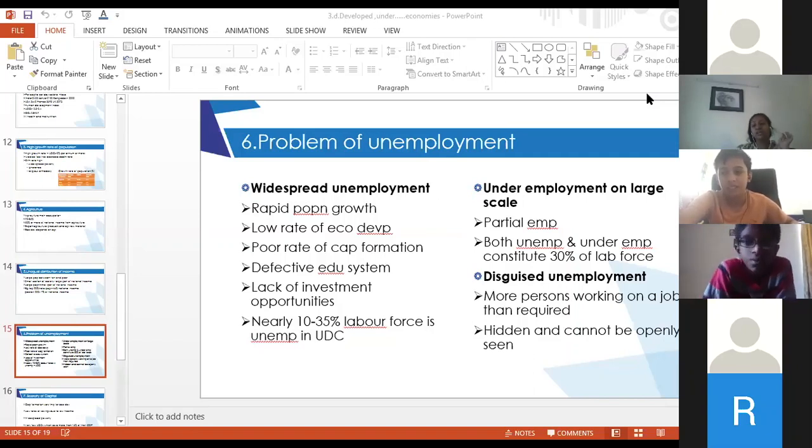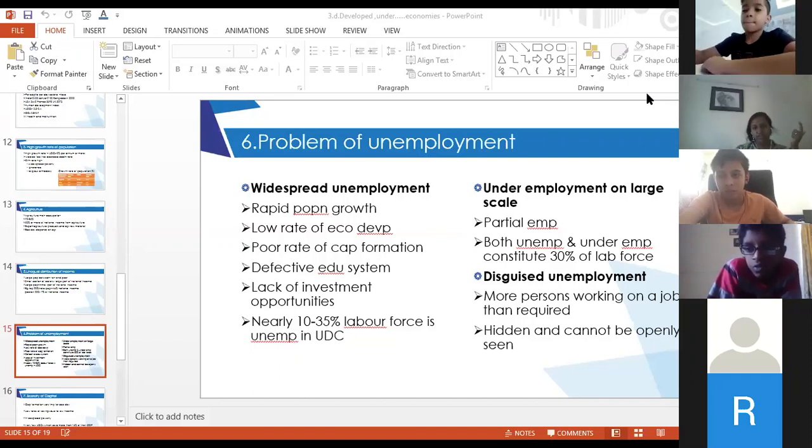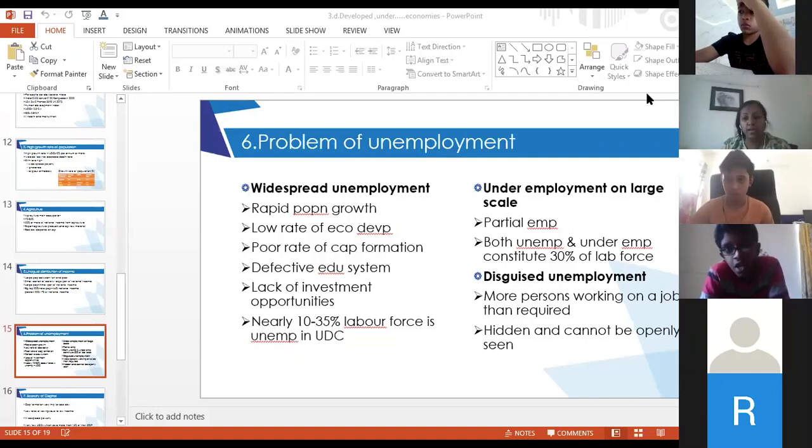So this problem of unemployment is widespread in underdeveloped economies. And why is this there? One is rapid growth of population. The rate at which the population is growing, employment generation is not happening that much. Then, because there is low development of the economy, the resources are not used properly. Then the low rate of capital formation. I've told you, for an economy to grow, for a productive process to keep happening, we need capital formation. In the second chapter we learned the